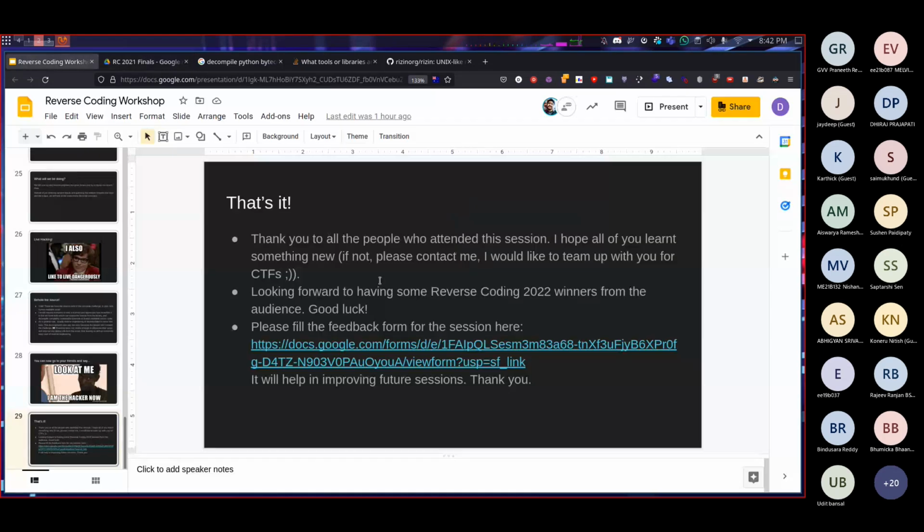Someone was asking: can we reverse engineer Microsoft OS files, like Windows files? Yep, you can. People have done it. People have even reverse engineered Grand Theft Auto. You know GTA Vice City, right? They have reverse engineered everything possible. Every significant thing possible has been reverse engineered by people.